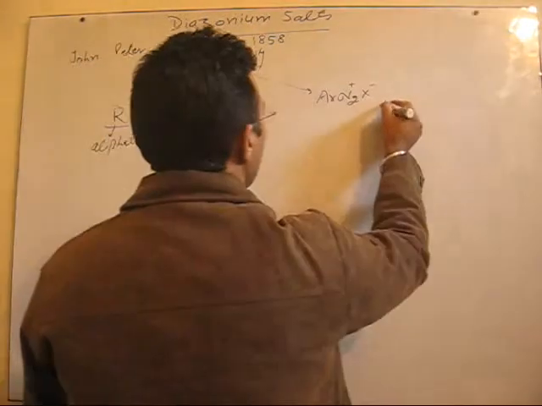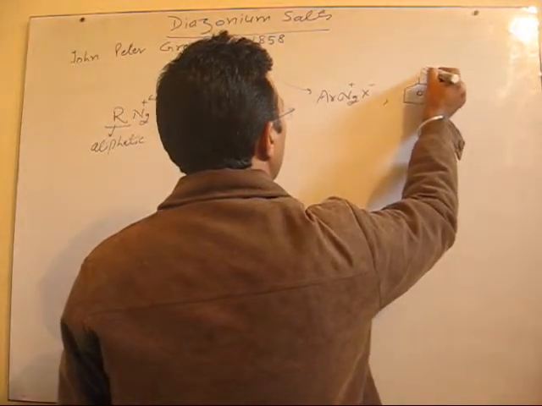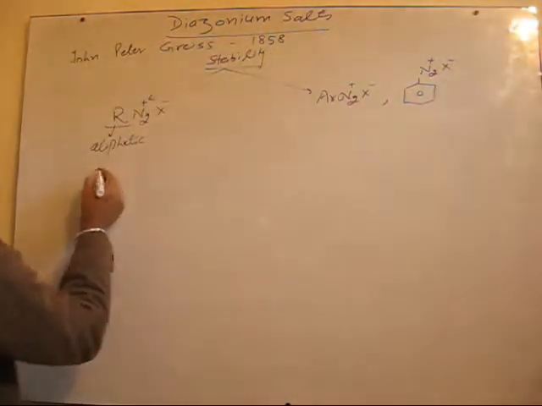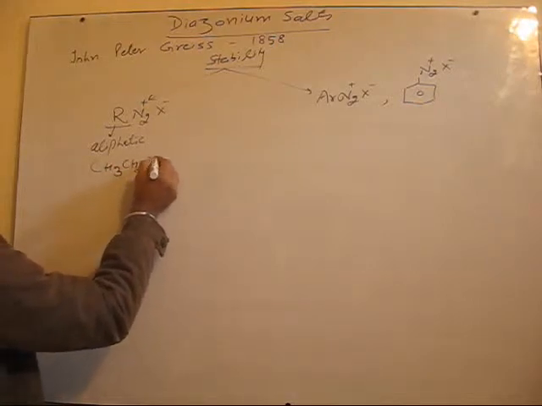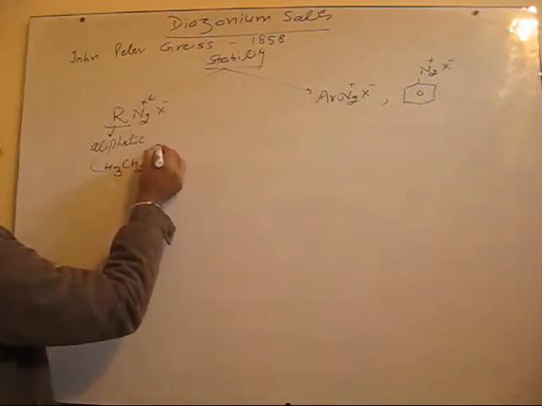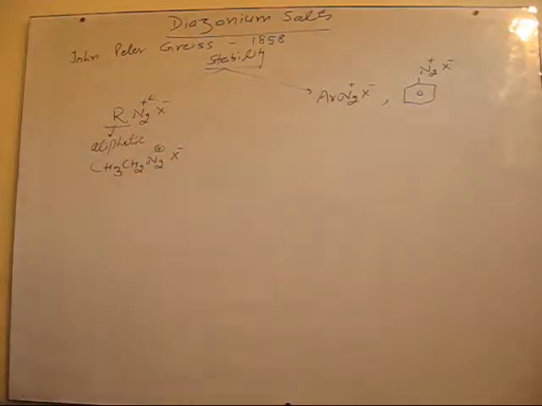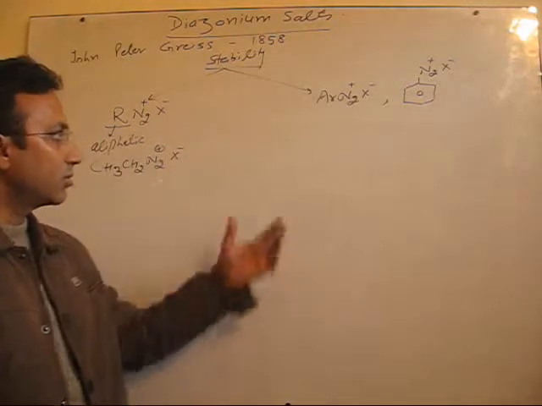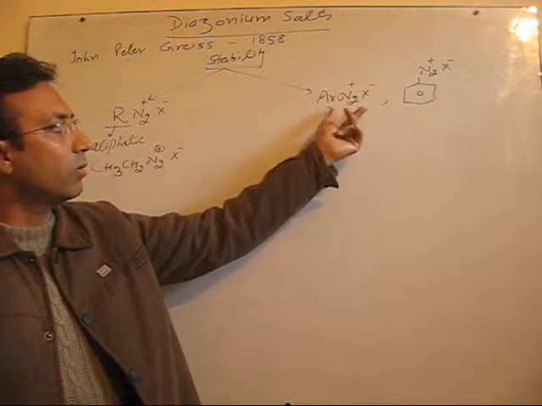Suppose in place of Ar we have here a benzene ring, and in place of R we have an ethyl group. So usually a question is asked why aliphatic diazonium salts are very less stable as compared to diazonium salts which contain an aromatic part.